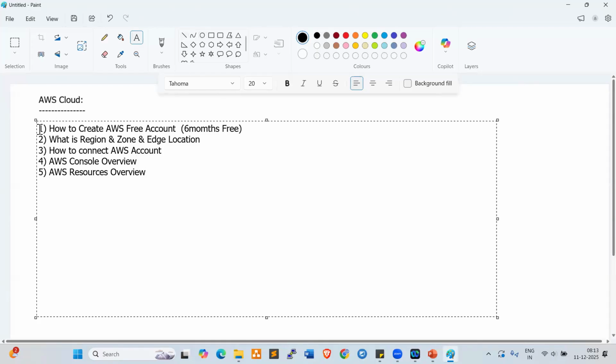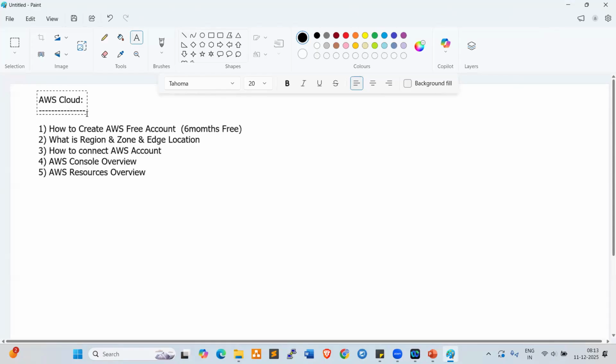First of all, we require an account, right? AWS account. How to create an AWS account? How can we connect to the AWS account? Let's try to understand first. AWS is a cloud platform. We already discussed the cloud. In the second session, we discussed what is cloud, why we require cloud, and why the project teams are looking for cloud infrastructure. So these we discussed.